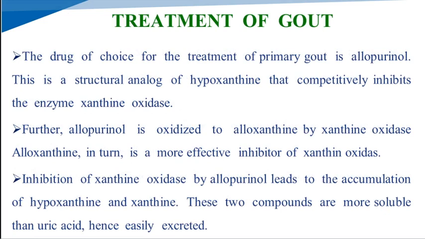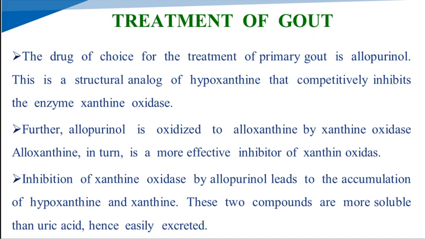Next, treatment of gout. The drug of choice for the treatment of primary gout is allopurinol. This is a structural analog of hypoxanthine that competitively inhibits the enzyme xanthine oxidase. It is structurally related to hypoxanthine, so it competes with and inhibits the xanthine oxidase enzyme.